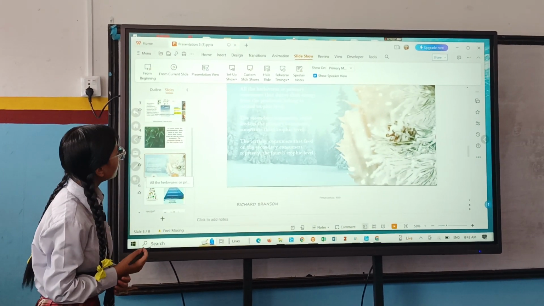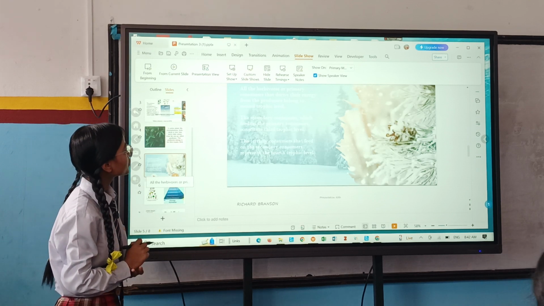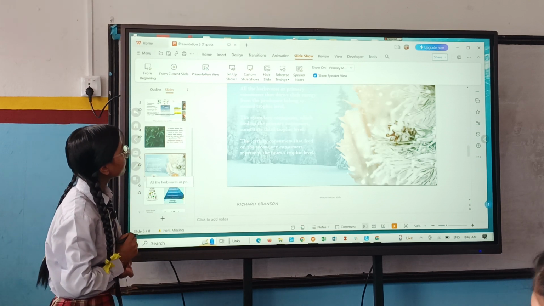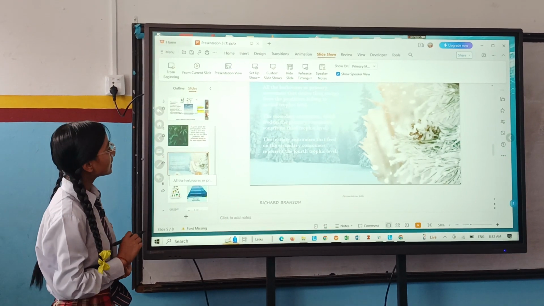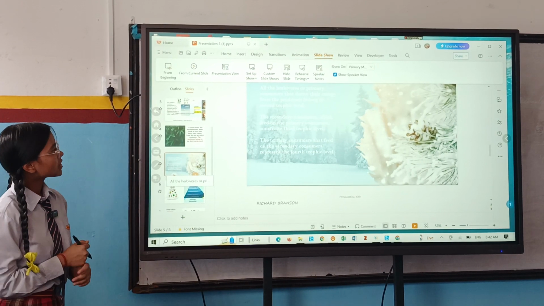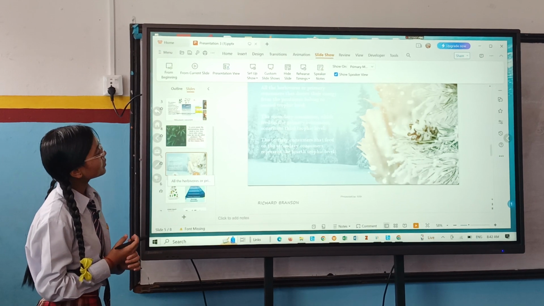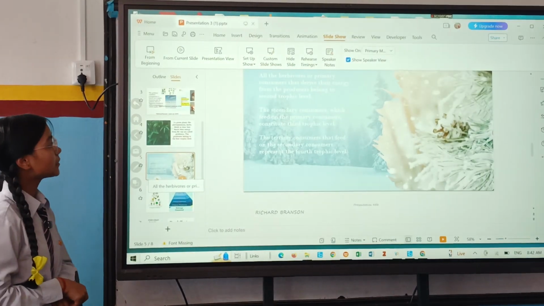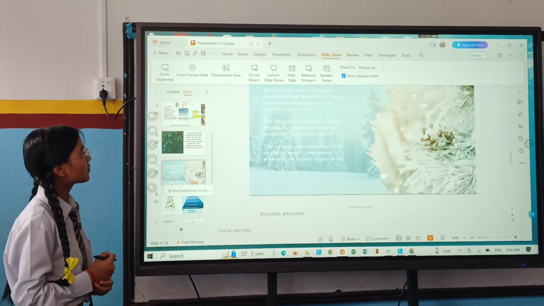And all the herbivorous or primary consumers that derive their energy from producers belong to second trophic level. That means herbivores, who only feed on green plants, or primary consumers, take energy from producers. They are placed in second trophic level in trophic structure.